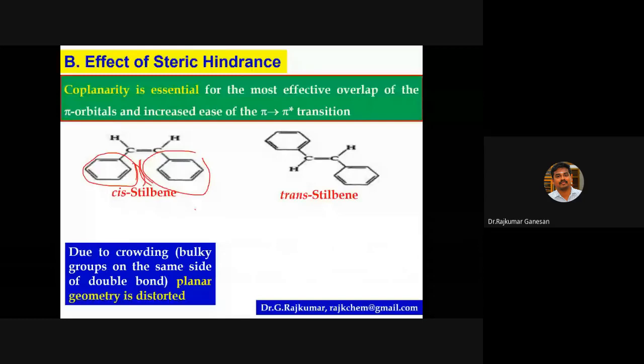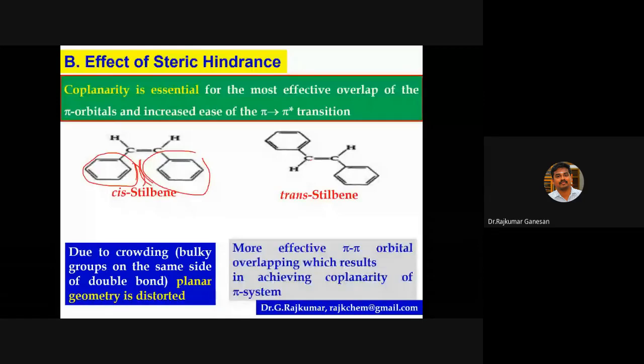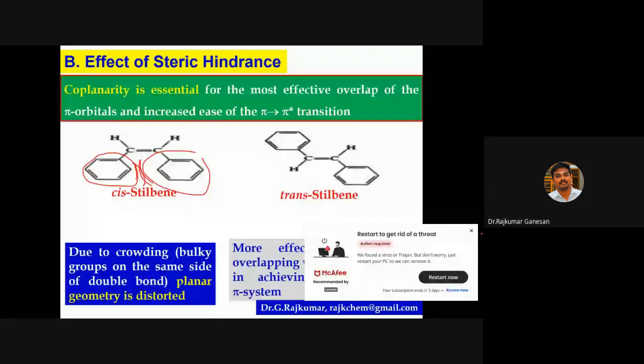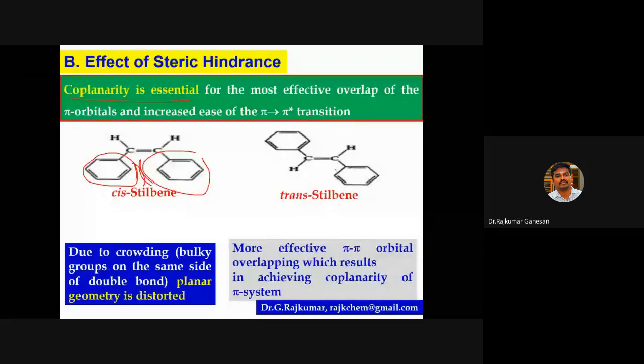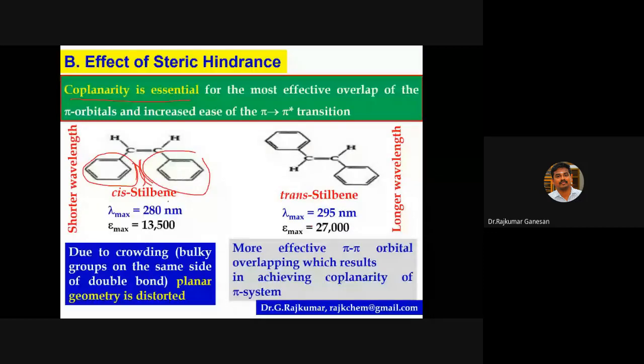And in trans stilbene, the bulky groups are on opposite sides to each other. So there is effective pi orbital overlapping, which results in coplanarity. If coplanarity is there, then there is the most effective overlapping, and it appears at a longer wavelength. It requires lesser energy. Look at the lambda max value: it is 295 nanometer. Cis stilbene is only 280 nanometer, because it requires higher energy. Trans requires lower energy, and hence appears at the longer wavelength, 295 nanometer.